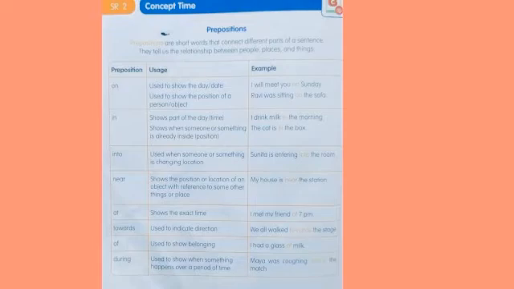Next preposition is "during". Used to show when something happens over a period of time. See here, Maya was coughing during the match. During the match, what was Maya doing? Maya was coughing, right? We will meet him during the break. Maya was coughing during the match. Here, "during" is the preposition.